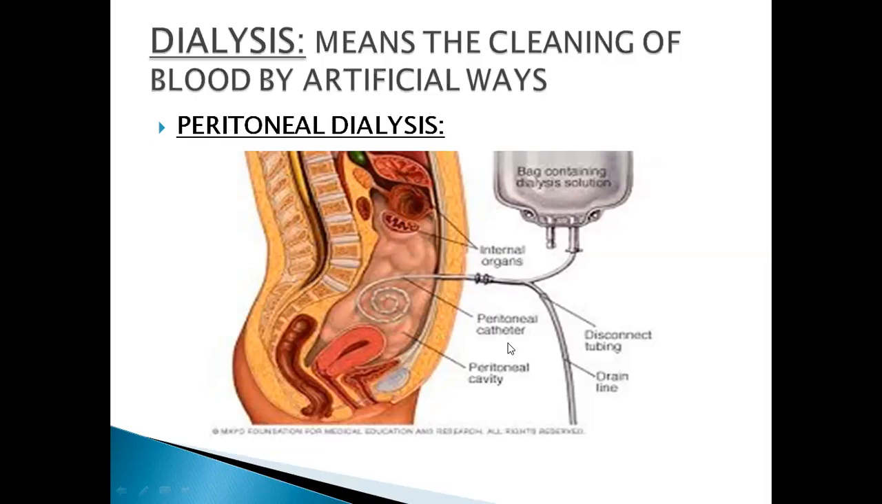What happens? A peritoneal catheter is inserted inside the body, in the peritoneal cavity, where this solution is released. This solution absorbs all the waste material present inside the peritoneal cavity and takes it out of the body. Here you can see that it is draining out. This is the draining line from where the whole waste is removed from the body. So this is known as peritoneal dialysis. It can be done on a regular basis.